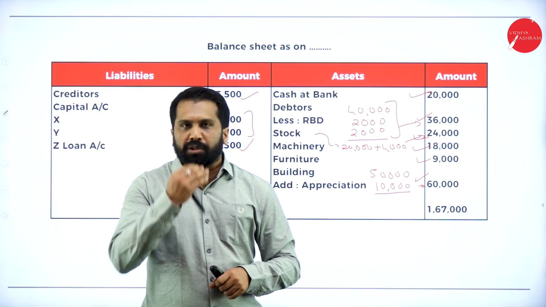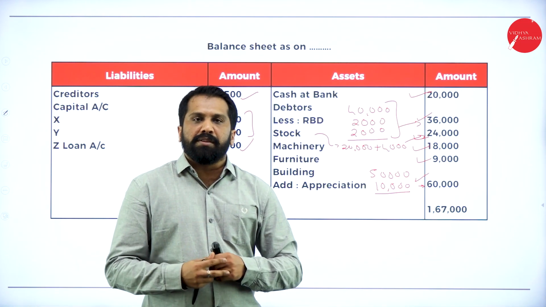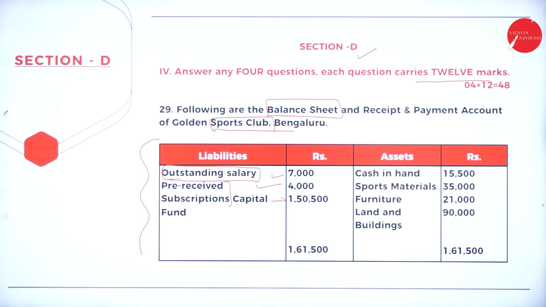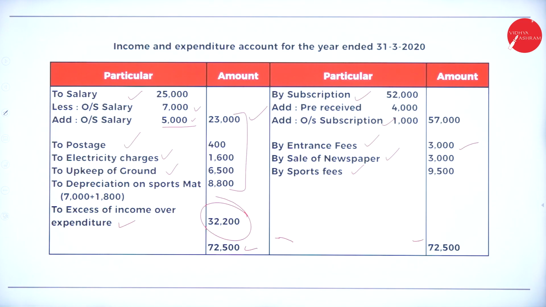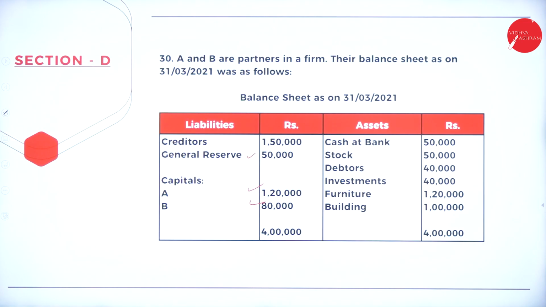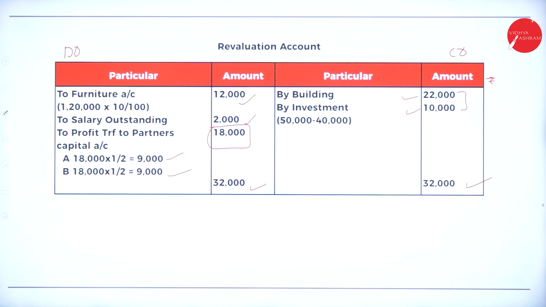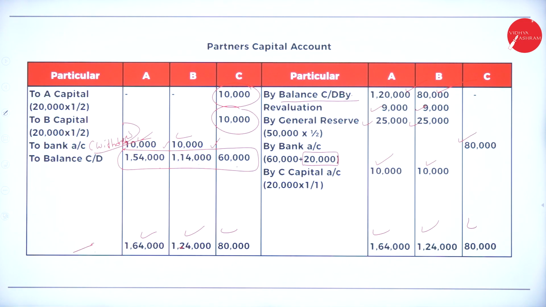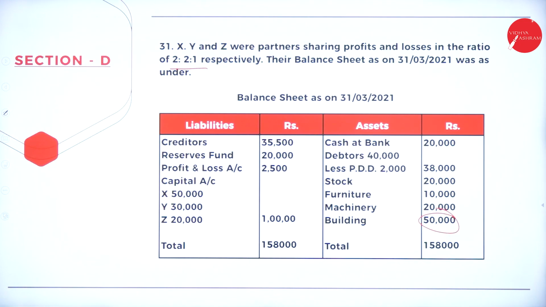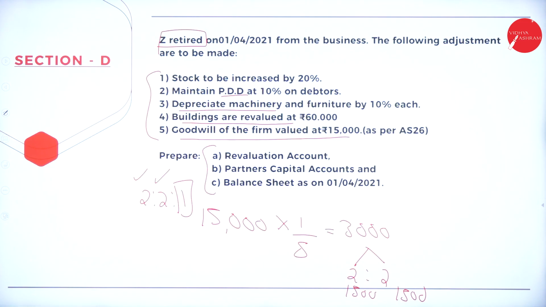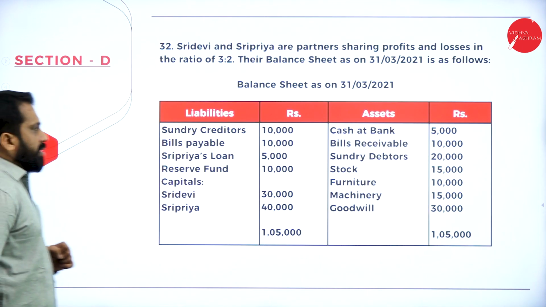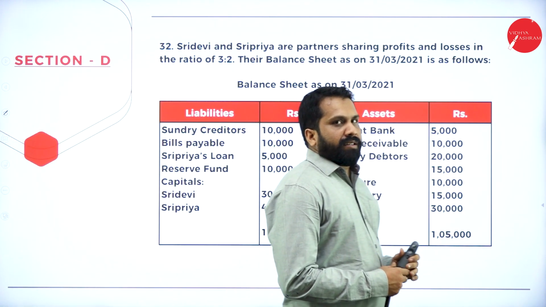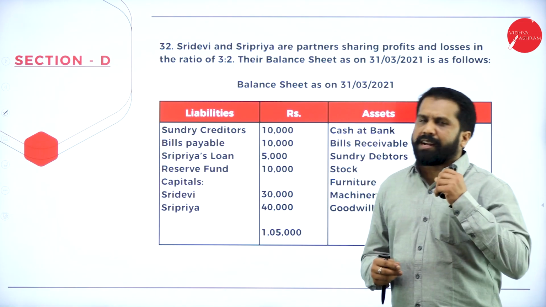Now, please take a screenshot of all the questions with solutions so that you can work them out at home. This is your first question, non-profit organization, your question, adjustment with logic, your solution part 2. Next question, your adjustment, revaluation account, partner's capital, balance sheet. Next one, retirement of a partner: adjustment, revaluation account, partner's capital account, balance sheet. And this will be your dissolution of a partner. I'll give you the question; you try to work it out at home.